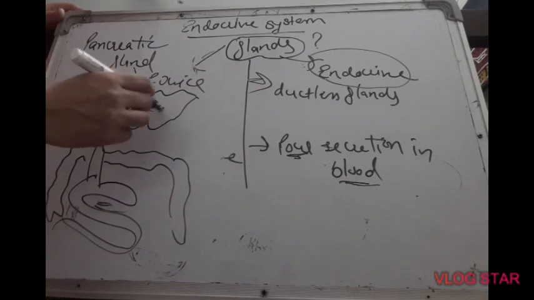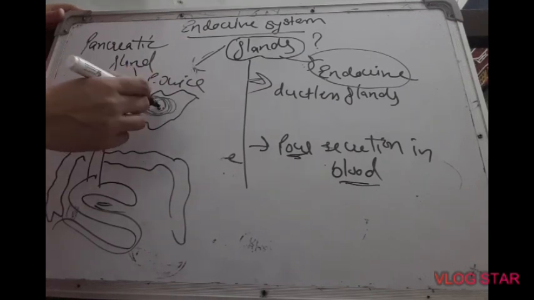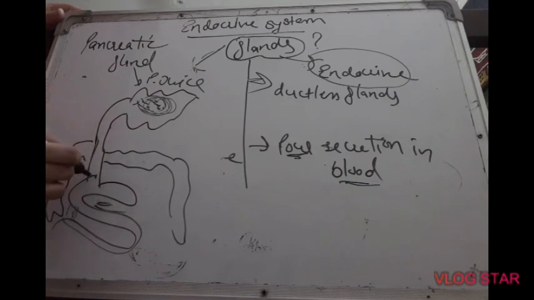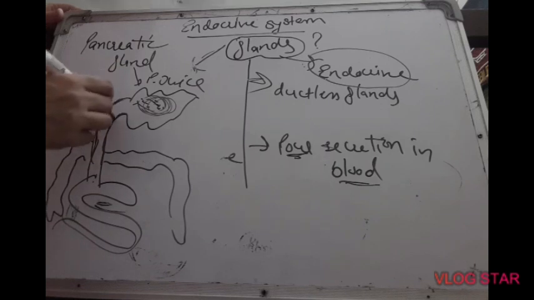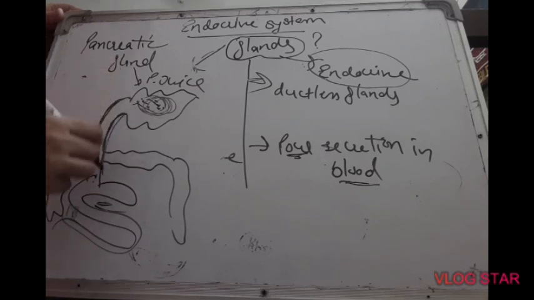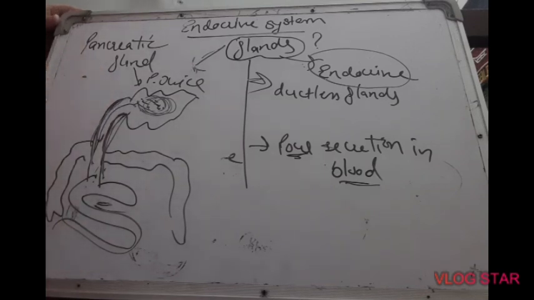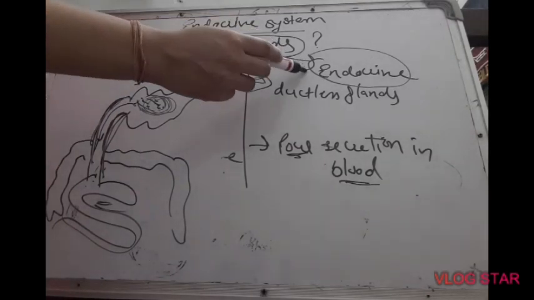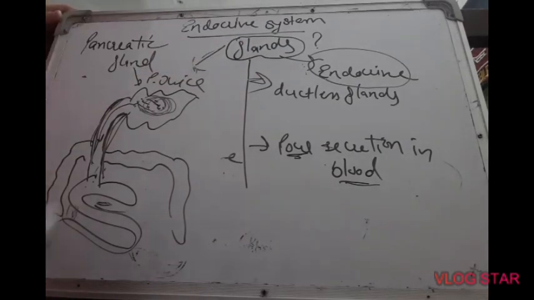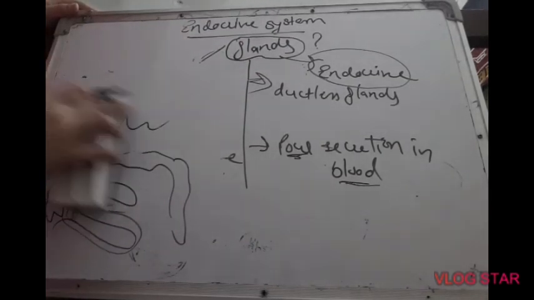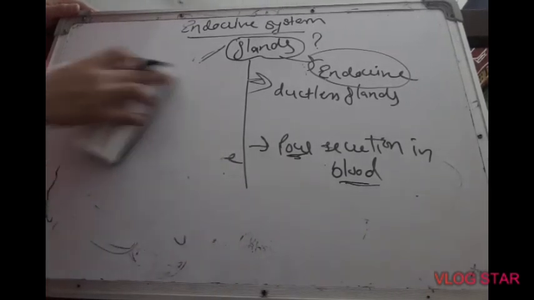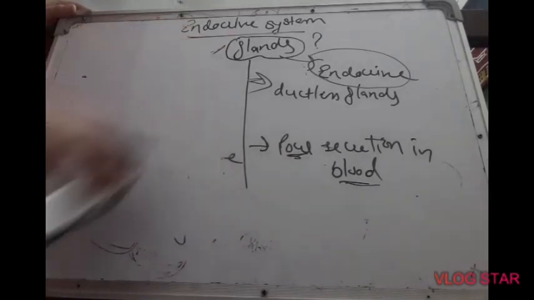This pancreatic juice is produced inside the pancreatic gland but is poured into the small intestine with the help of this pipe. This pipe is called a duct. So because the pancreatic gland pours its secretion to the target with the help of a duct, that is why the pancreatic gland is known as an exocrine gland. While endocrine glands release their secretions directly in the blood. Let us study an example.